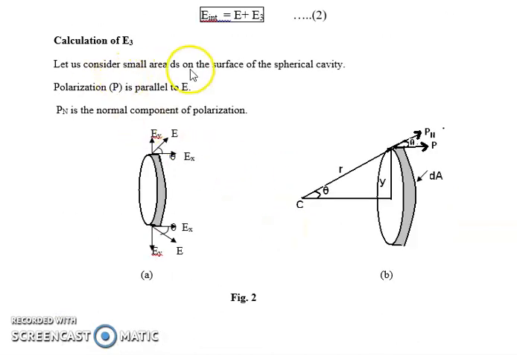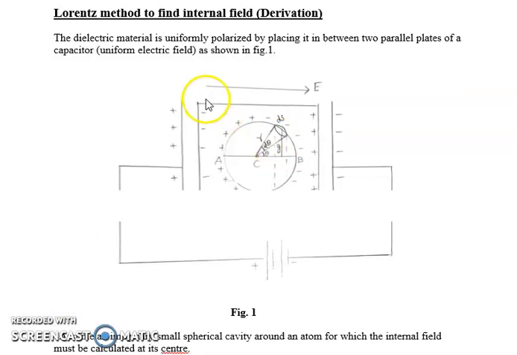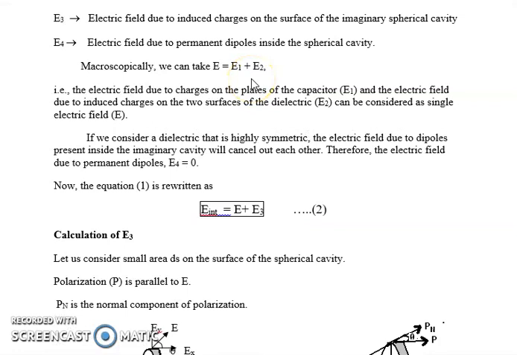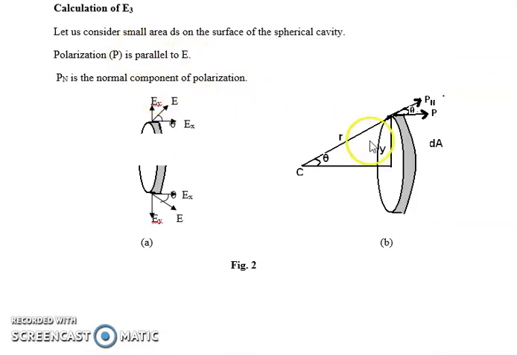Now, polarization is parallel to E. We all know the direction of the electric field, this one. What is polarization? When the charges get separated, dipoles are formed. This process is what is called polarization. Polarization is a vector, as we have seen in the basic definitions. So that polarization is also parallel to E. See, polarization is this way, our electric field direction is also this way. So polarization and electric field are parallel to each other.